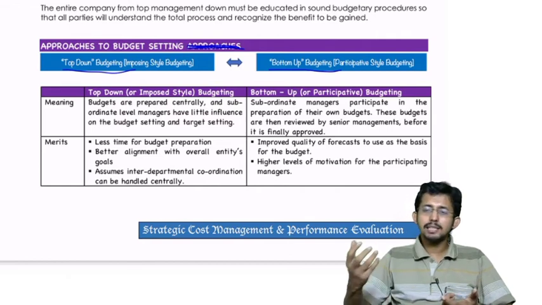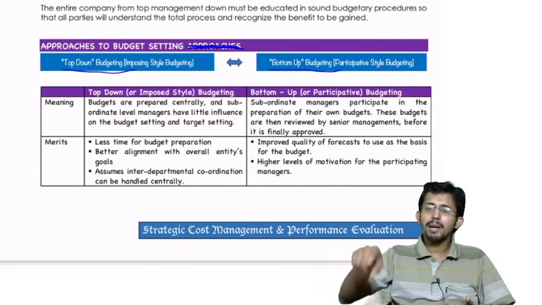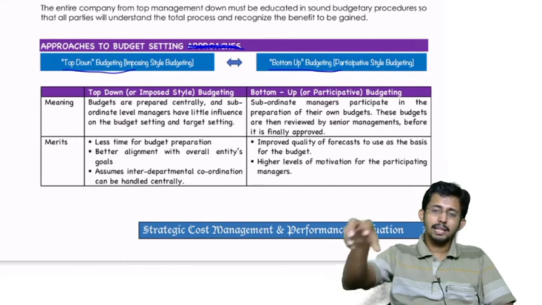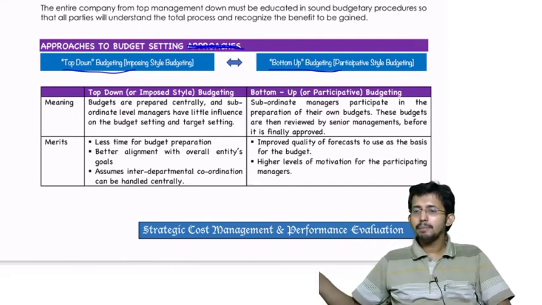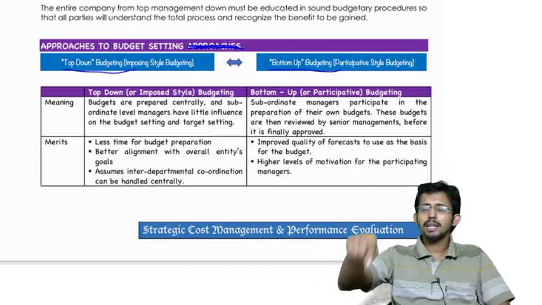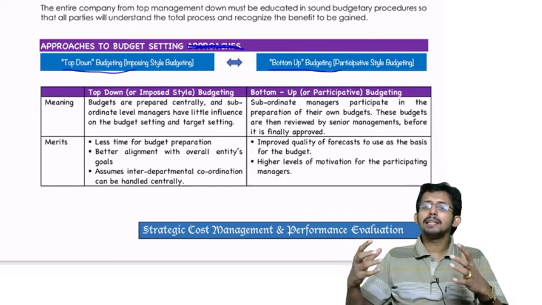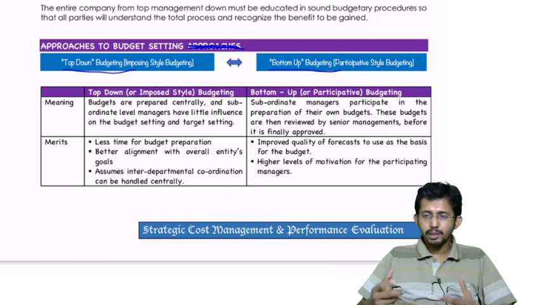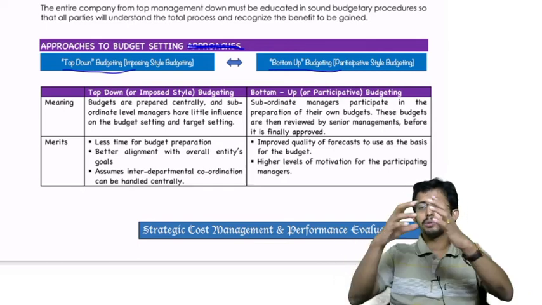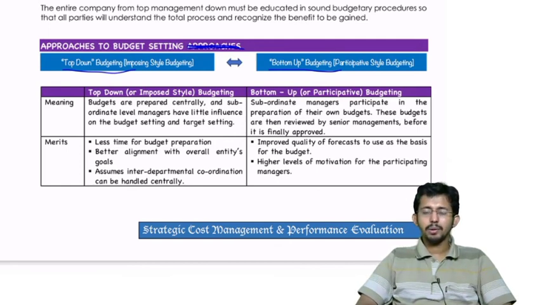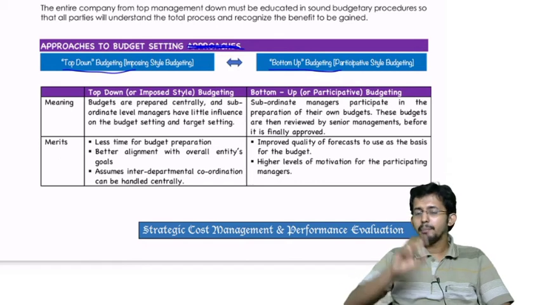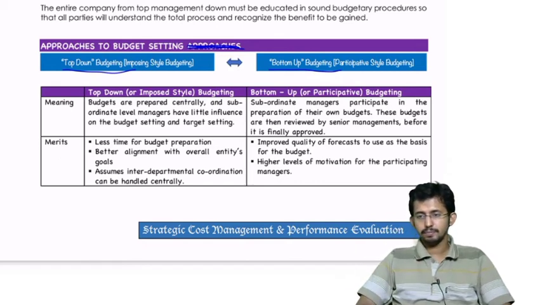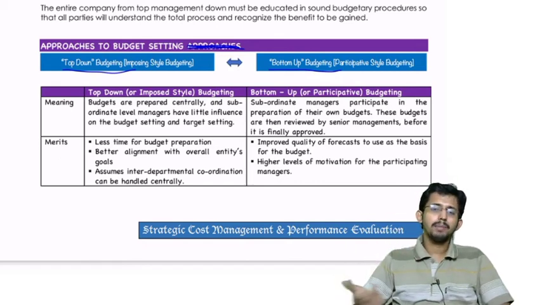If there is a sales team, the sales team will prepare the budget for sales. If there is an accounts team, they will prepare the budget for their department. If there is a marketing team, the marketing team will prepare their budget, and the production team will prepare theirs. The respective managers will compile the data from each department and send it to the central authorities. The top authorities only review it and improve the budget prepared by the lower level.